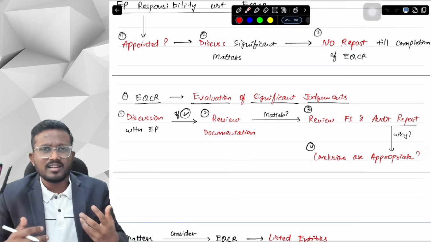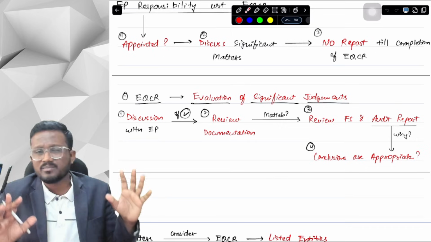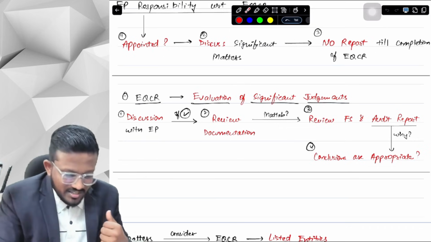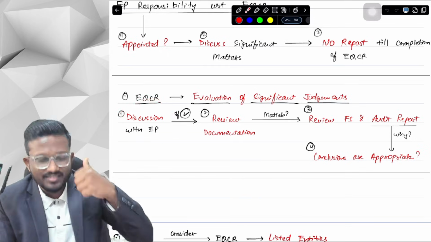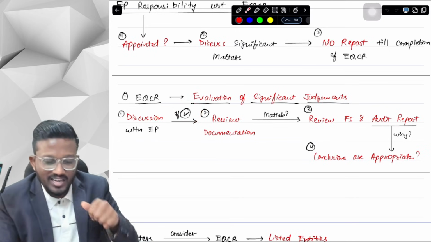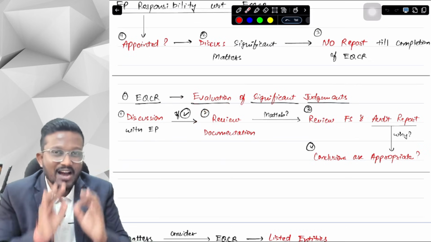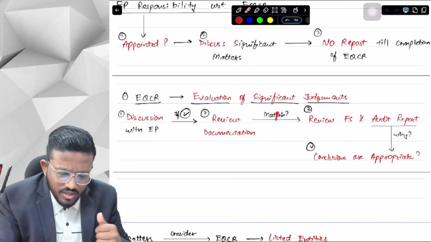The engagement partner will obviously say that we have made all the correct significant judgments and the judgments are accurate, but we don't care about it. We obviously have to check further. So, discussion with the engagement partner. If the engagement partner says yes, that we have made all the correct significant judgments, then we will review their documentation. We cannot rely on just the engagement partner's words. We have to review the documentation. Now, what documentation will we have to review, sir?